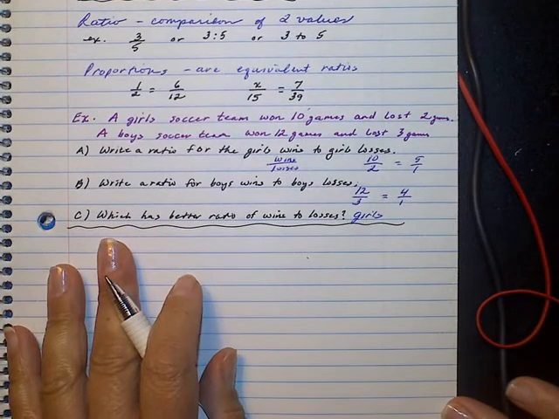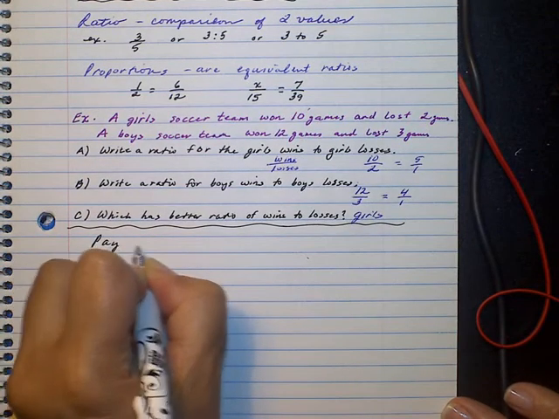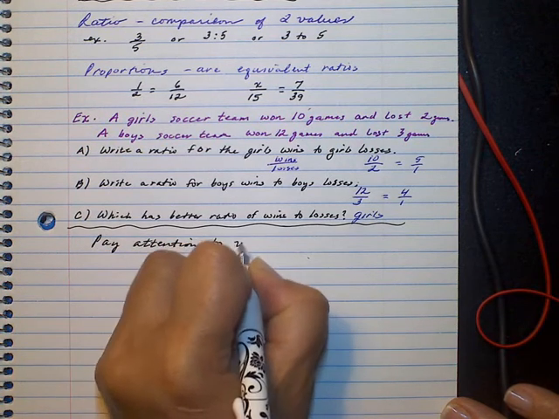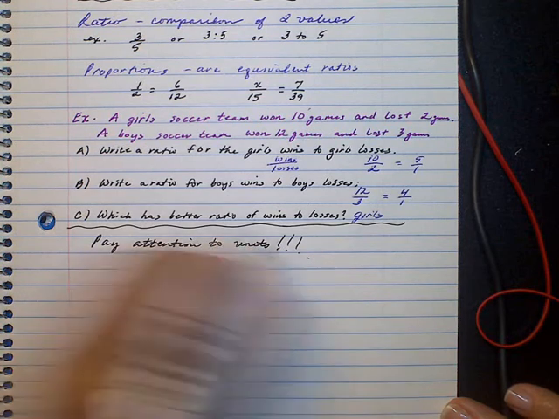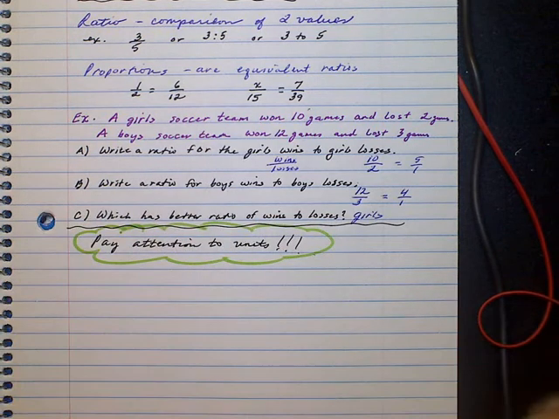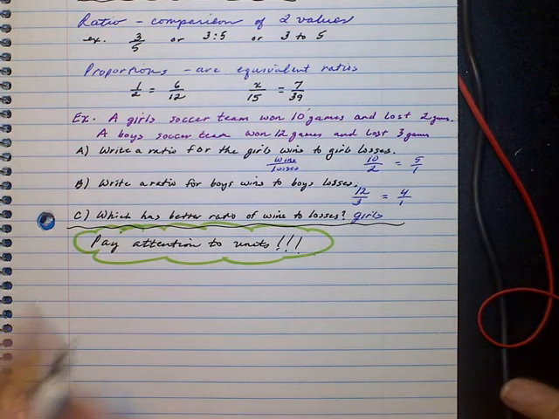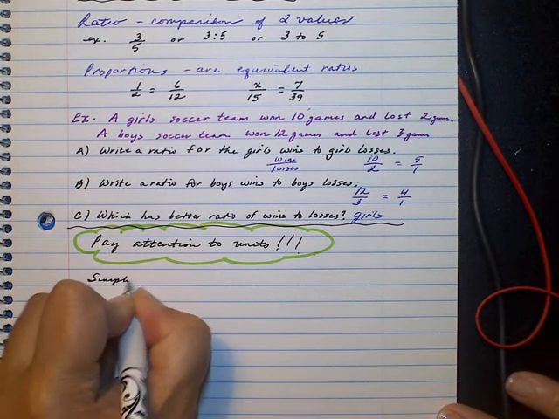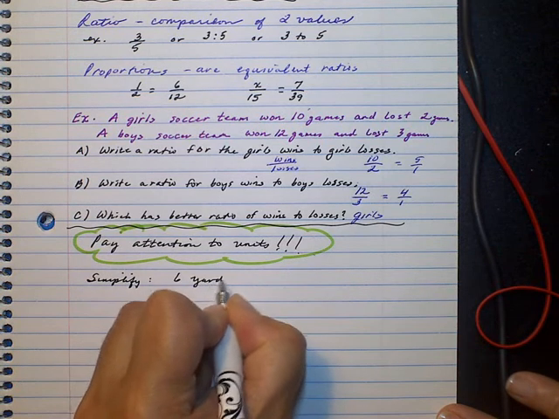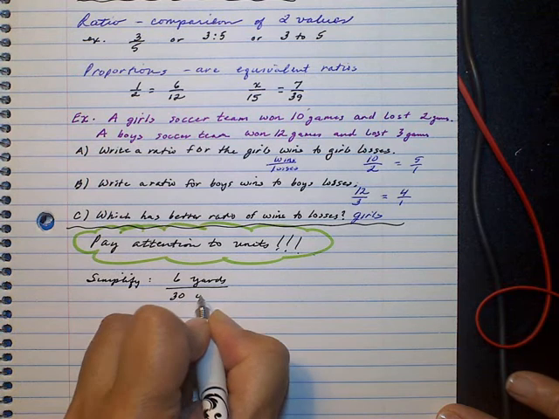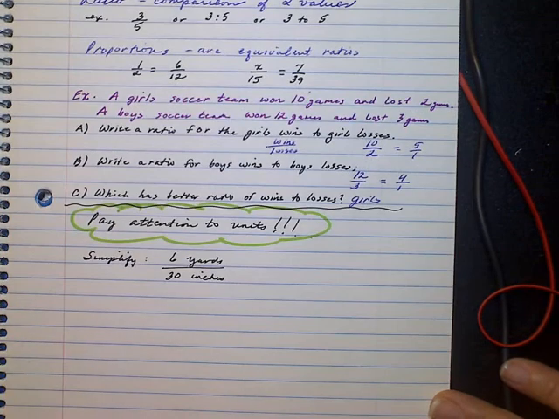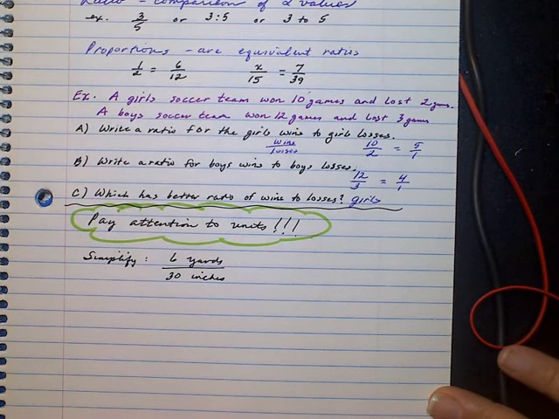One thing that a lot of times students forget is units. So pay attention to units. I'm going to put exclamation points on that. It's kind of like I'm always telling my students, when you see me write that, I'm screaming something so that you remember what I'm saying. So let's simplify this ratio of 6 yards to 30 inches. Oh, wait a minute. I can't reduce that to 1/5 because we're talking about different units. So I need the units to be the same.